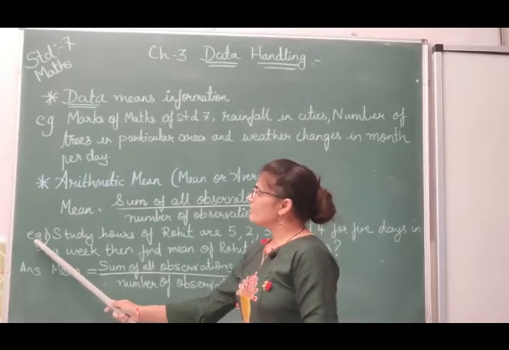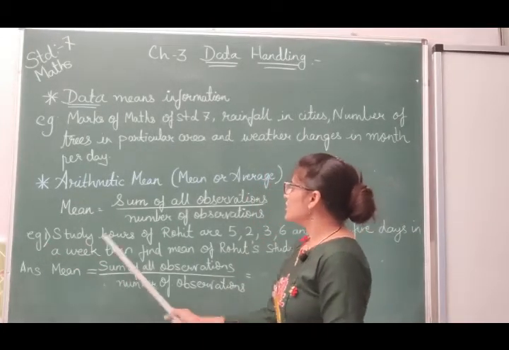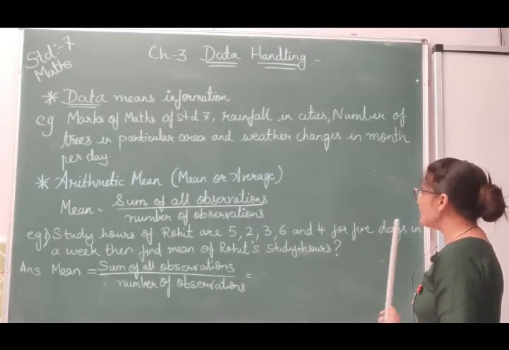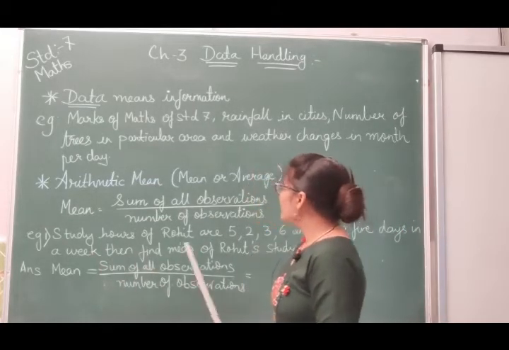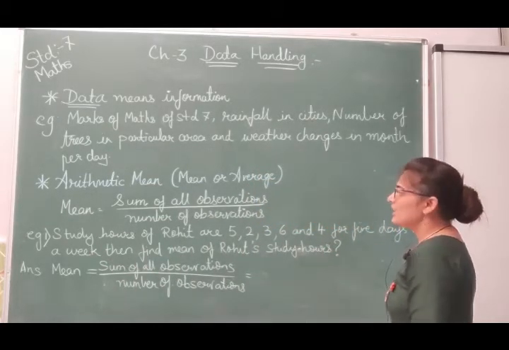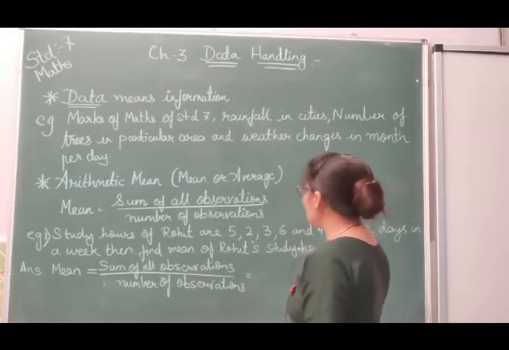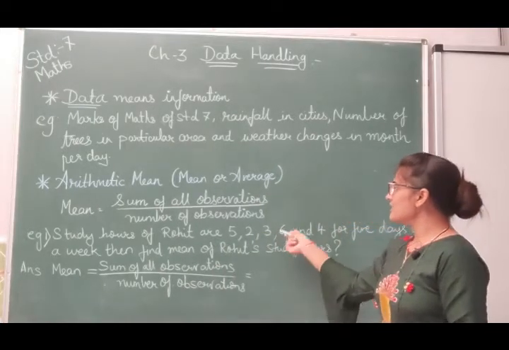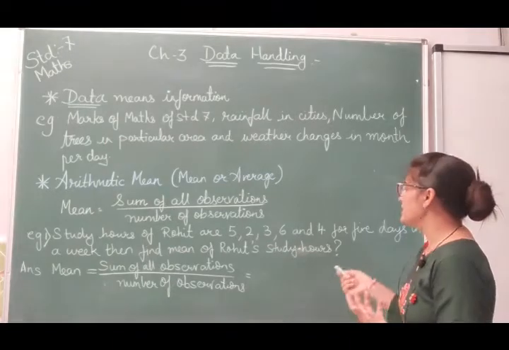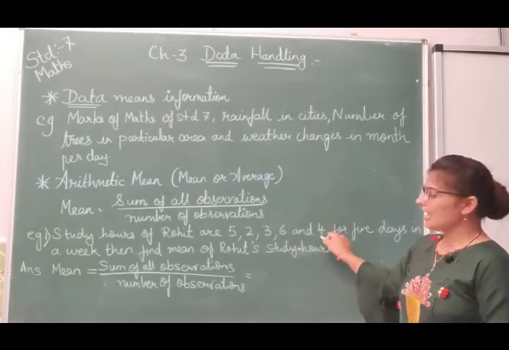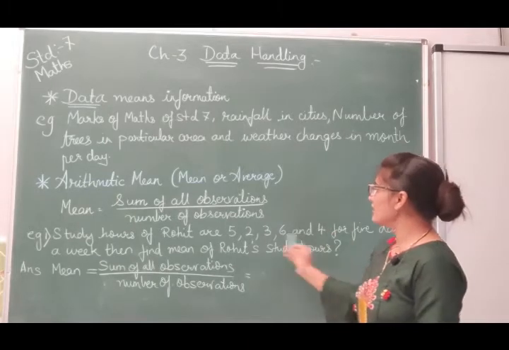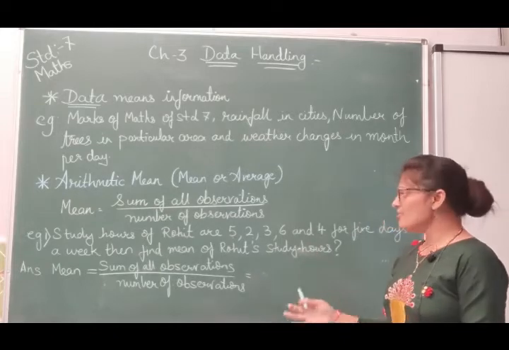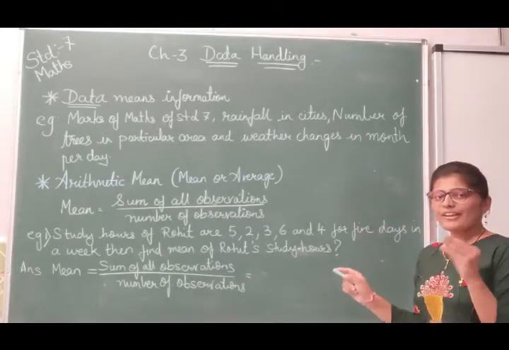Now first here example is given to you. First, study hours of Rohit are 5, 2, 3, 6 and 4 for 5 days in a week. Then find mean of Rohit's study hours. Now here you can see that in 5 days he studies 5 hours in one day, another day he studies for 2 hours, next day he studies for 3 hours and another day he studies for 6 and the following day 4 hours. Here how many observations are given? Here 5, 2, 3, 6 and 4. Some numbers are given to you that are called observations. How many days? For 5 days they are given.